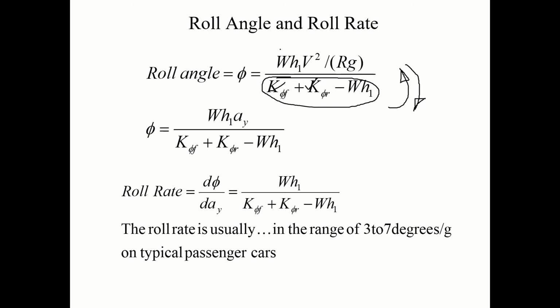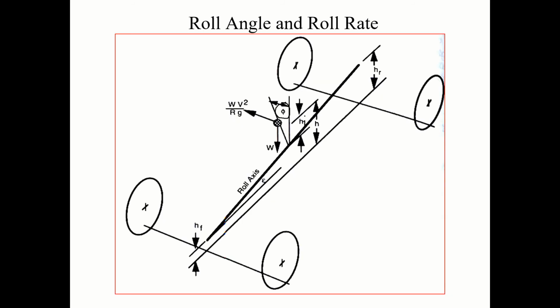Okay, and this one is WV squared by RG, that is the centrifugal force. Correct, and it is a moment due to centrifugal force, that is H1, from the roll center, right? That is what I have written over here. That's point H1.